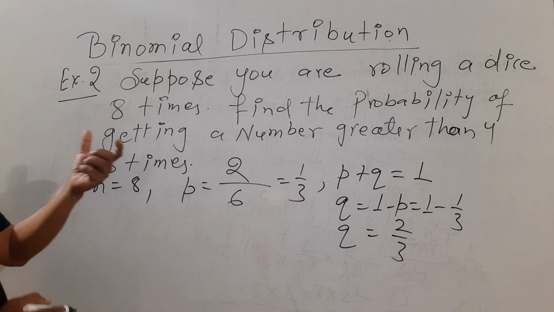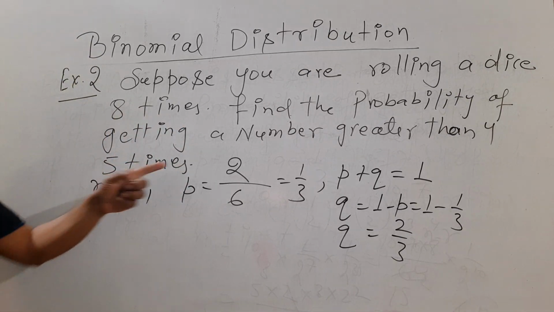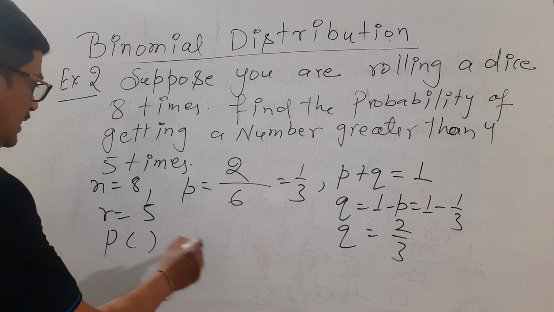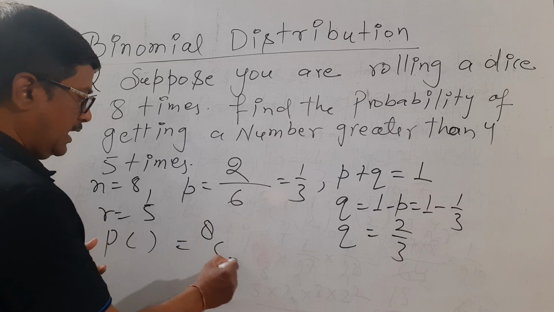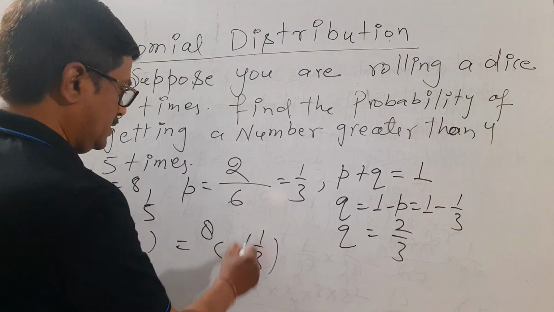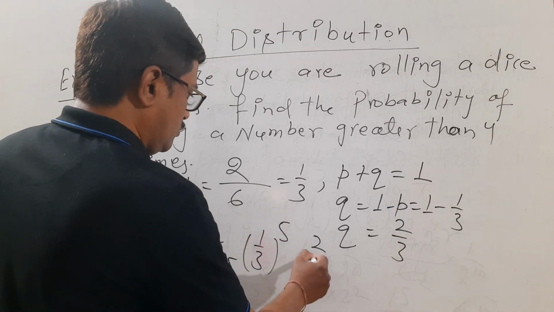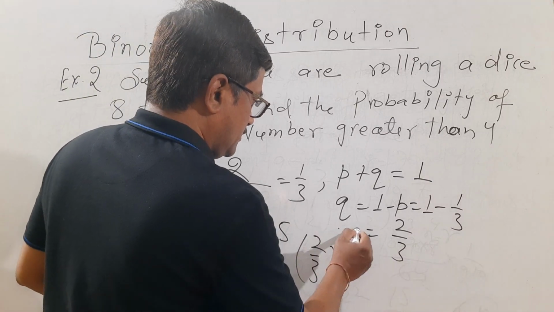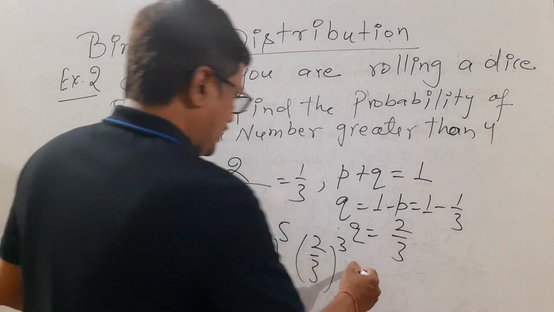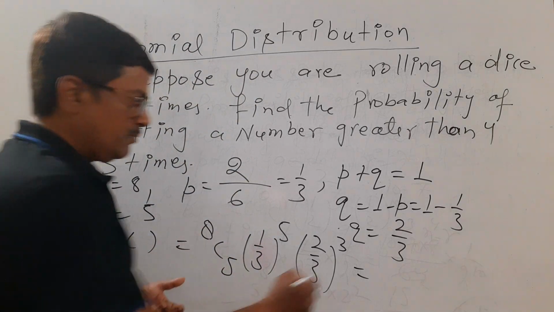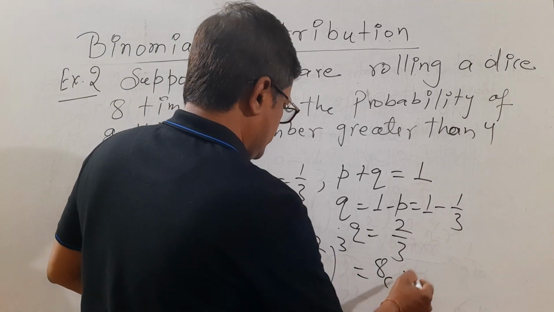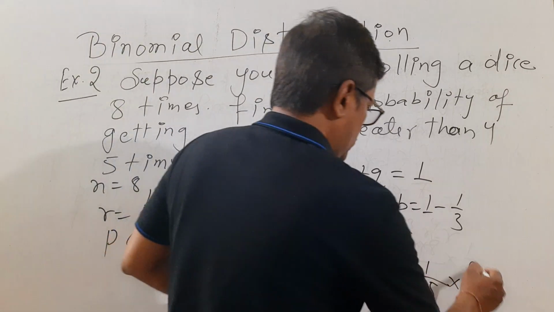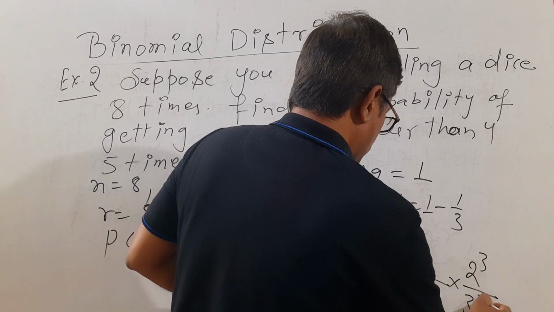Now r is how much? We want this event to happen 5 times, so r is 5. Now find the probability: nCr, n is 8, r is 5, p is 1 by 3 to the power r, so 5. q is 2 by 3 whole power n minus r, so 8 minus 5, that is 3. Correct? Now we will simplify. nCr equals nC(n minus r). This will be 8C3. So this is 1 upon 3 to the power 5, and this will be 2 to the power 3 divided by 3 to the power 3.